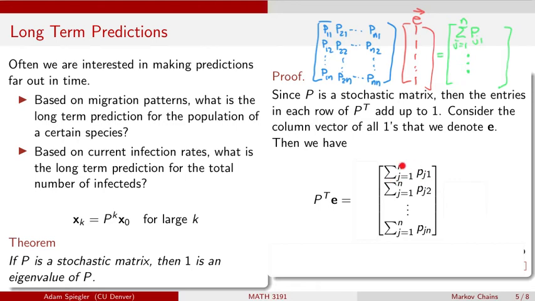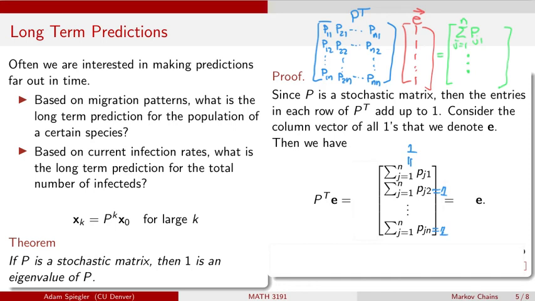And so now this first entry is the sum of all of the entries in the first row of P transpose. Recall that this matrix is not P, but P transpose. So adding up all of these entries in P transpose is equivalent to adding up all of the entries in column 1 of P. P was a stochastic matrix, so adding up all of the entries in column 1 of the original matrix P is going to give us 1. So this entry simplifies to 1, as does this one, as does all of them, because P is a stochastic matrix.